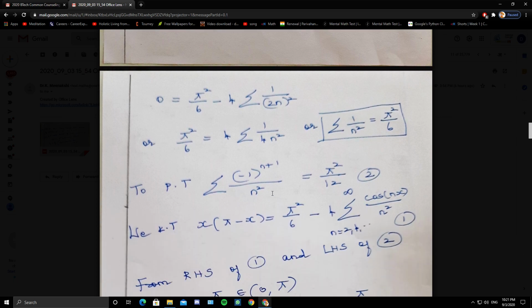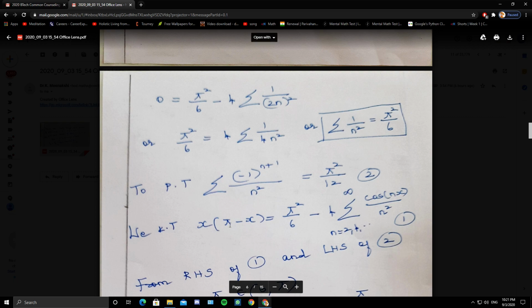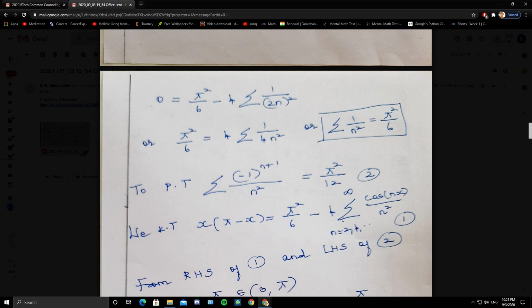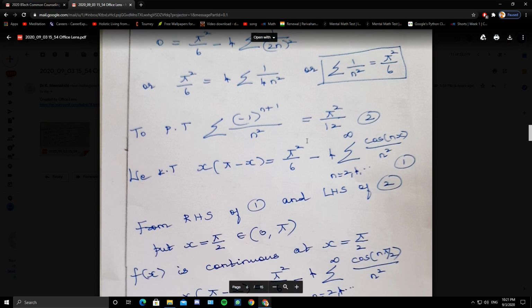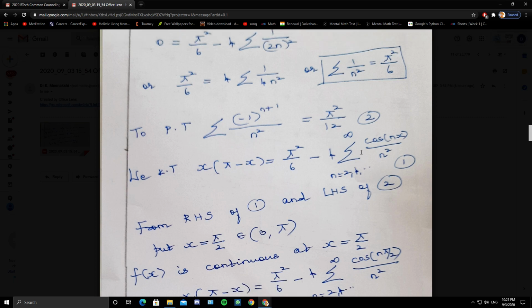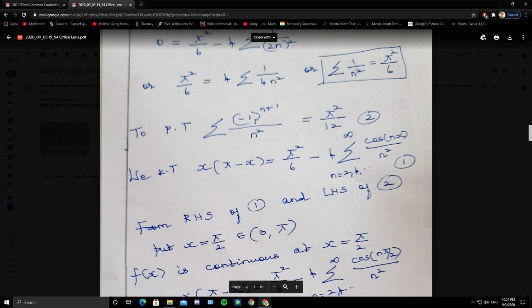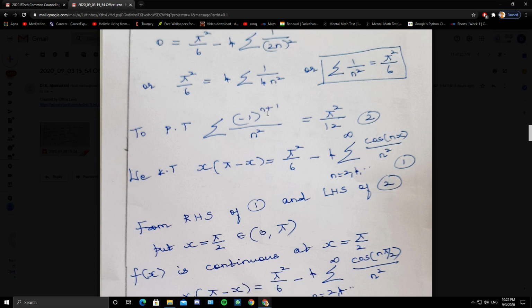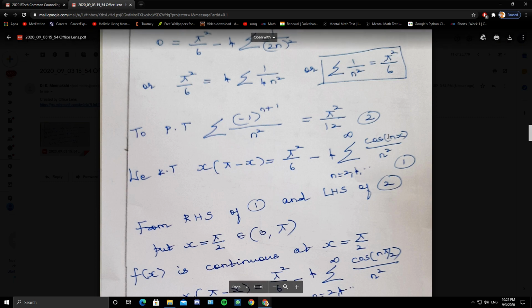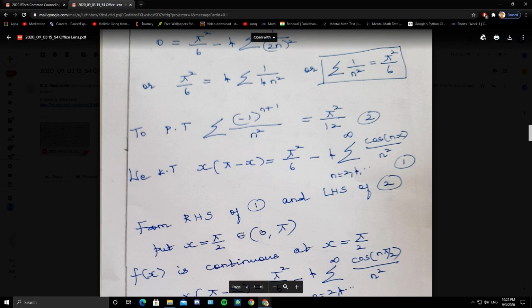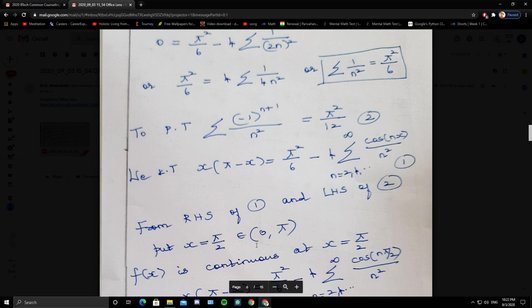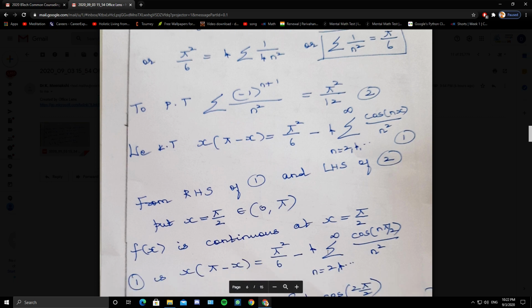Now coming to the second part, summation minus 1 whole power n plus 1 by n square. So again take up the Fourier expansion. x into pi minus x equals pi square by 6 minus 4 times summation cos of nx by n square. Compare the series part. So what we have to decide is the value of x. You see here you have minus 1 whole power n plus 1. So x can be pi. We know cos n pi is minus 1 whole power n, or you can take x as pi by 2. So I have taken x as pi by 2. Pi by 2 belongs to the given interval, so it is continuous at x equals pi by 2.